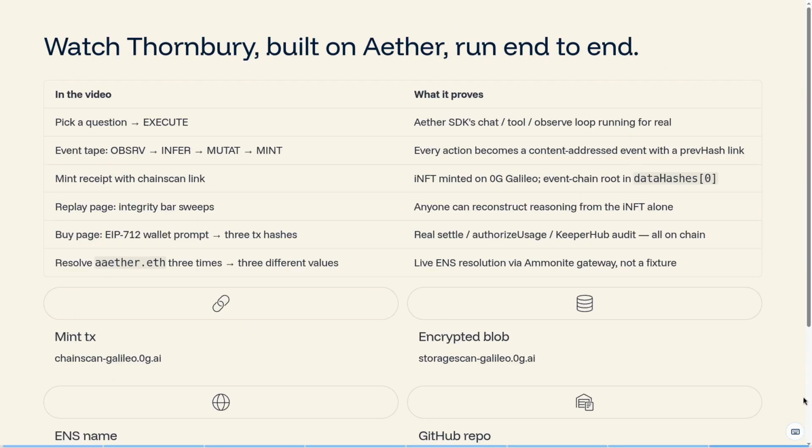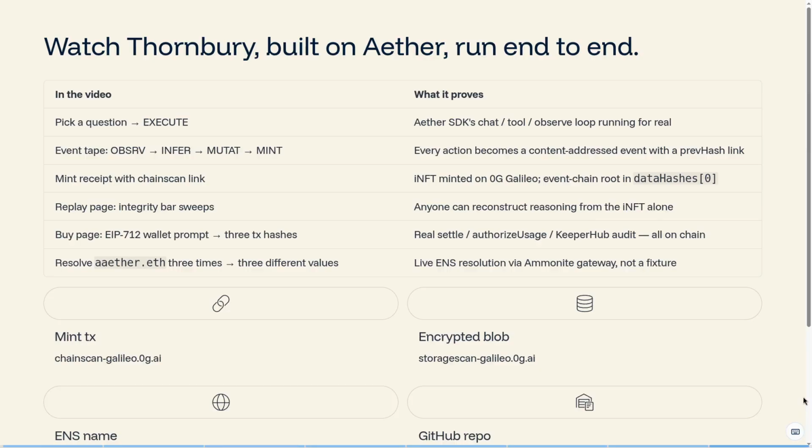So, everything you heard until now, we have implemented it for real. Now, to showcase what Aether actually enables, we built Thornbury, a self-financing research agent entirely on top of the Aether SDK. Thornbury picks arXiv questions, fetches papers, summarizes them through TEE-attested Zero Gravity compute, mints the report as an ERC-7857 INFT, paywalls access through X402, settles in our native